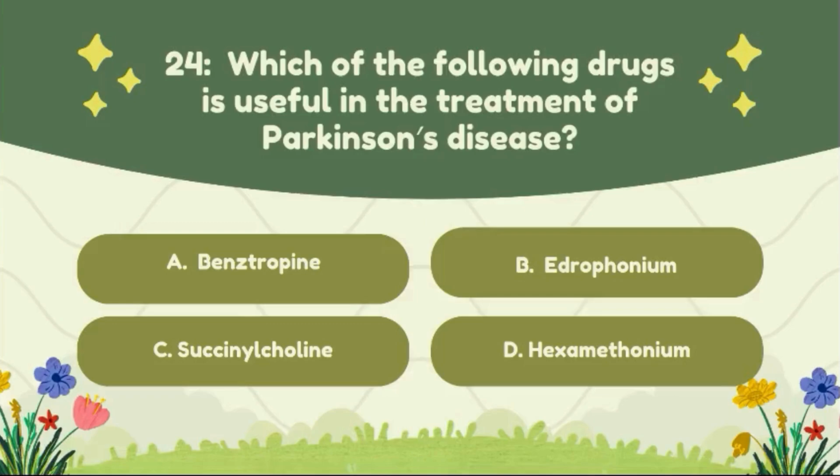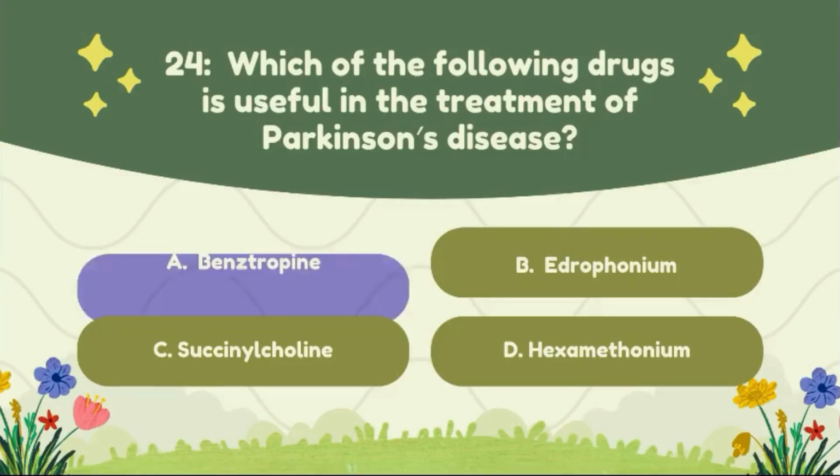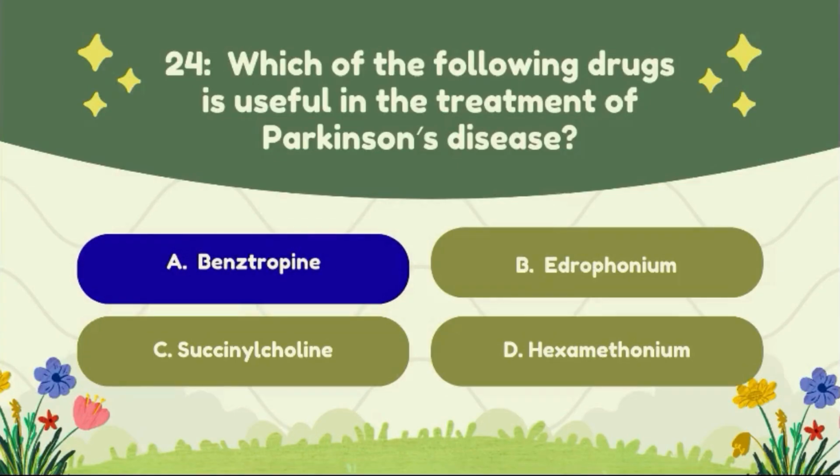Question number 24. Which of the following drugs is useful in the treatment of Parkinson's disease? Option A, benztropine. Option B, edrophonium. Option C, succinylcholine. Option D, hexamethonium. The correct answer of this question is option A, benztropine.